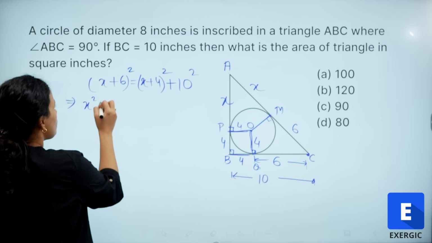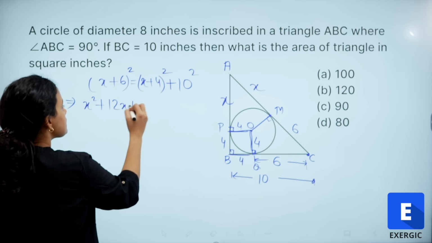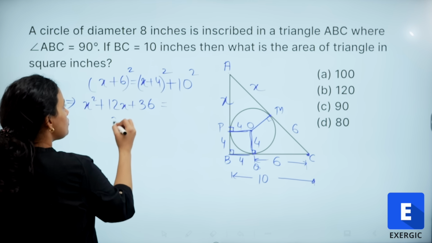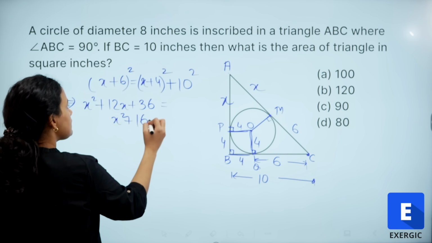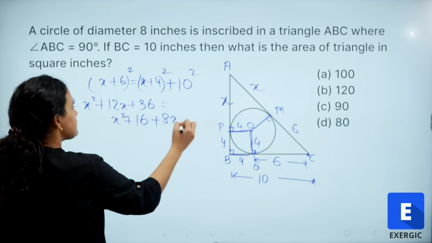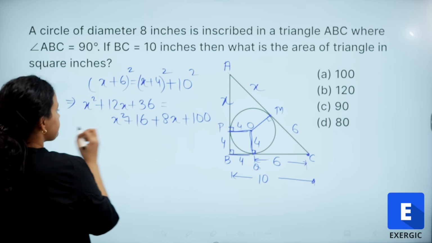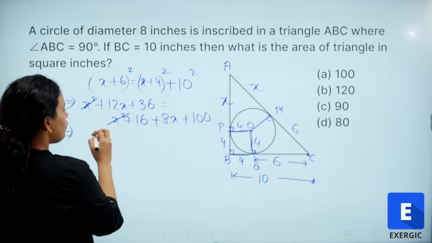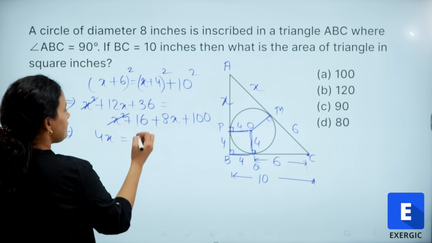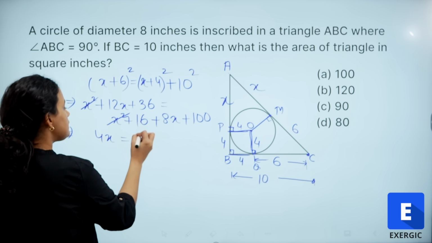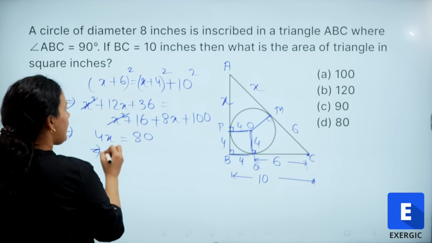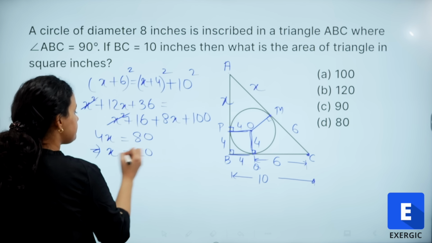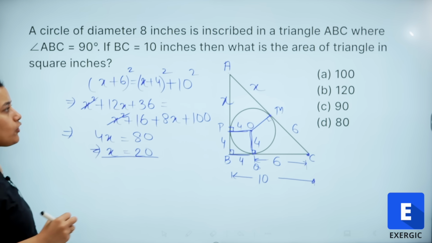So, x square plus 12x plus 36 is equal to x square plus 16 plus 8x plus 100. X square gets cancelled. This is going to be 4x and 116 minus 36, so 80, and x is going to be 20.